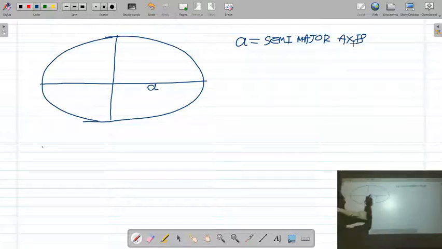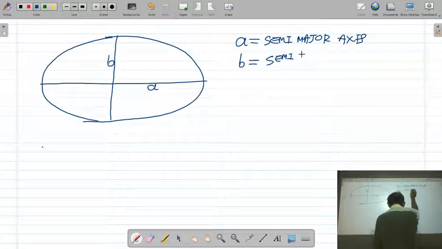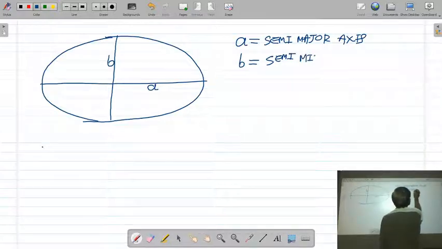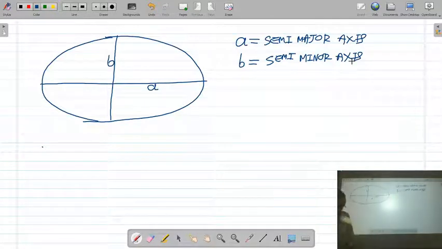The shorter axis is called minor axis, the length of the minor axis is 2b, therefore the semi-minor axis will be b. So a is called semi-major axis, and b is called semi-minor axis.